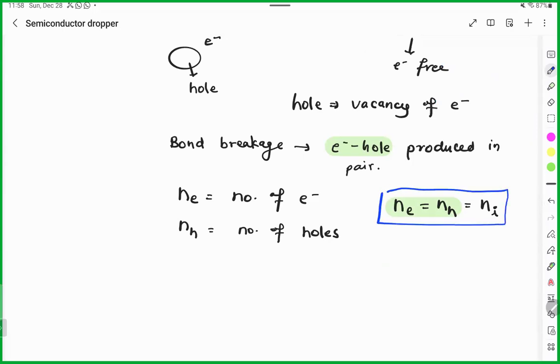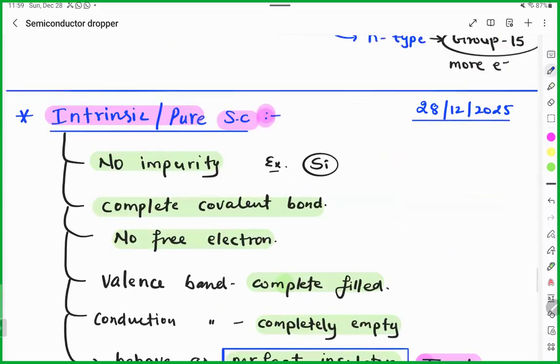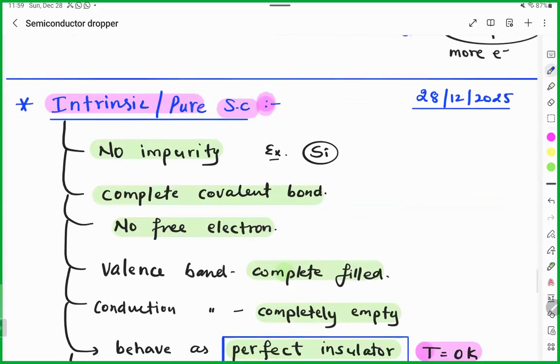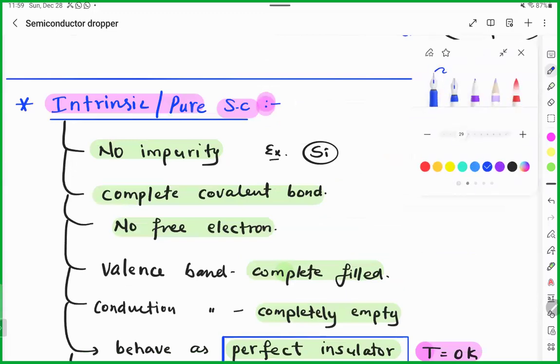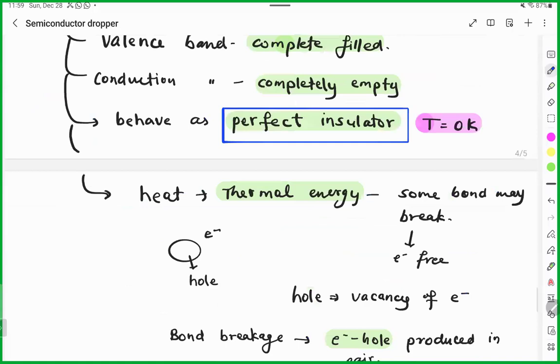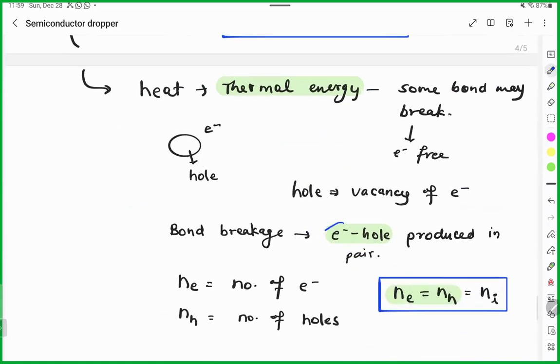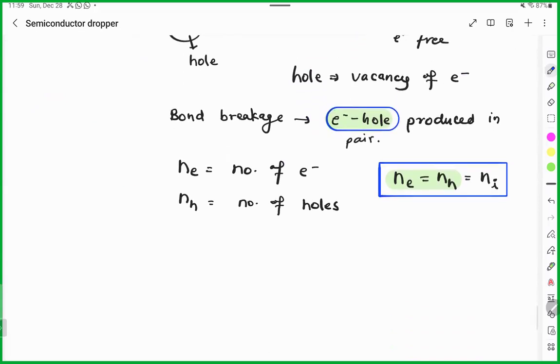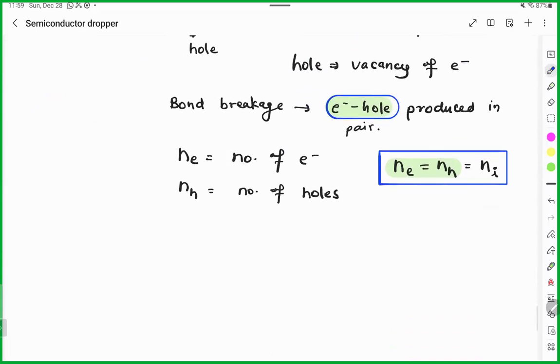This is very, very important when it comes to the intrinsic semiconductor. What you need to take care about is that there is no impurity. One specific word: no impurity, no special bond. Whenever a bond breaks, electrons and holes are produced and their number is the same. So if there is some current, it will be because of that.